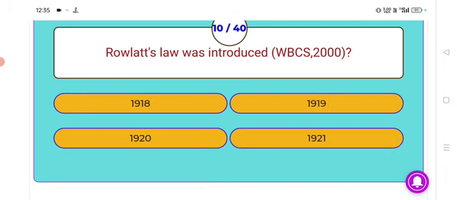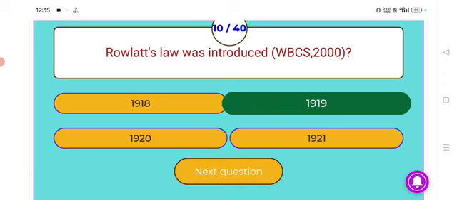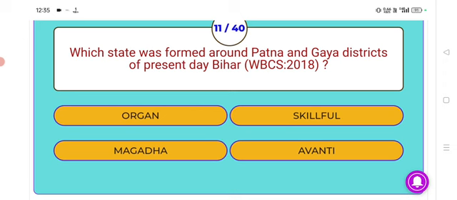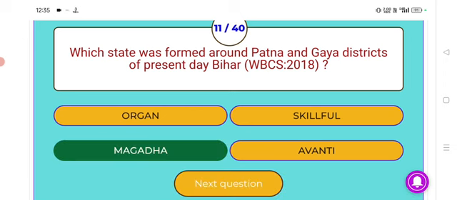Rowlatt Act was introduced in 1919. Next. Which state was formed around Patna and Gaya districts of present-day Bihar? Answer, Magadha. Magadha state was formed around Patna and Gaya districts of present-day Bihar. Next.